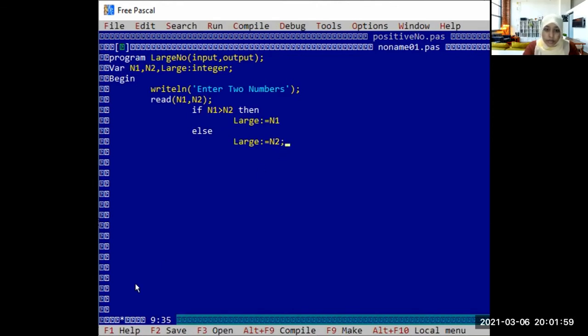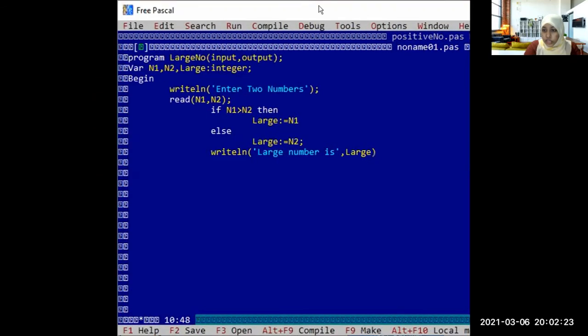Now, okay, finished. Now, writeline, large number is large. So here it should show us the large.